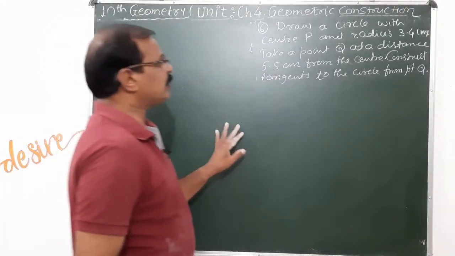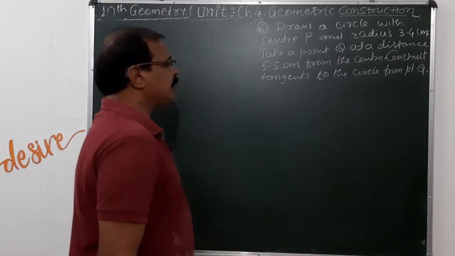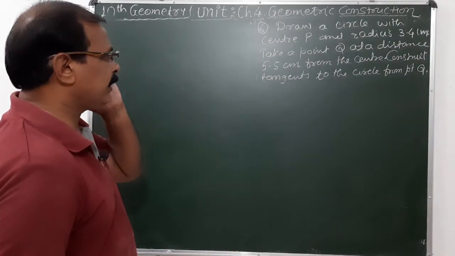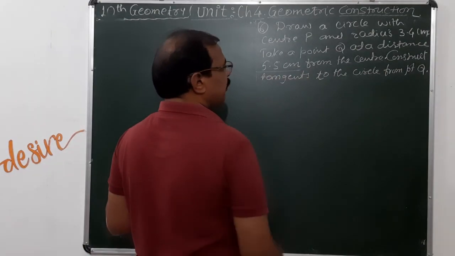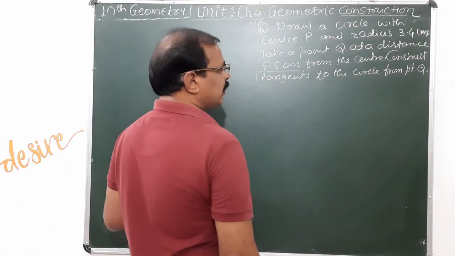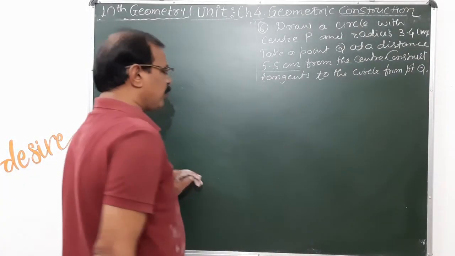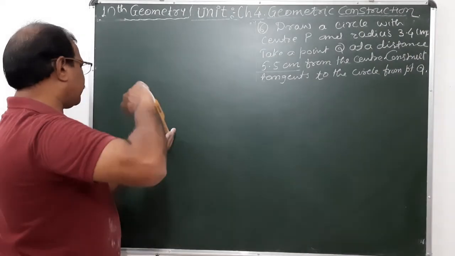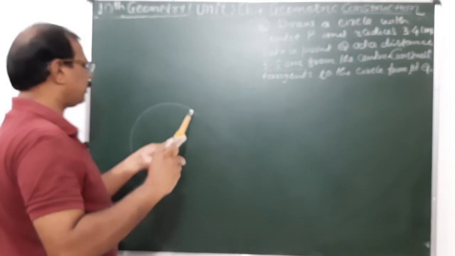Next problem is draw a circle with a center P and radius equal to 3.4 centimeter. Take a point Q at a distance of 5.5 centimeter from the center. Construct a tangent to the circle from point Q. Draw the circle having center and radius equal to 3.4 centimeter.